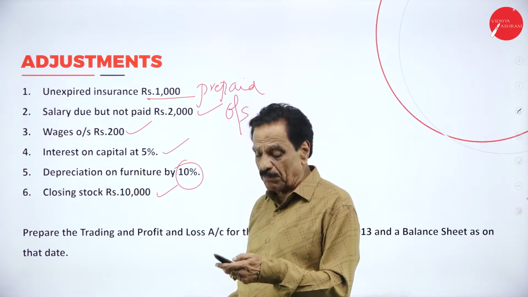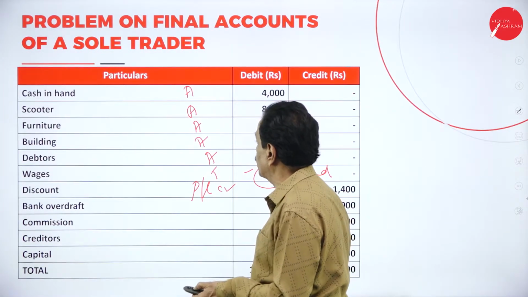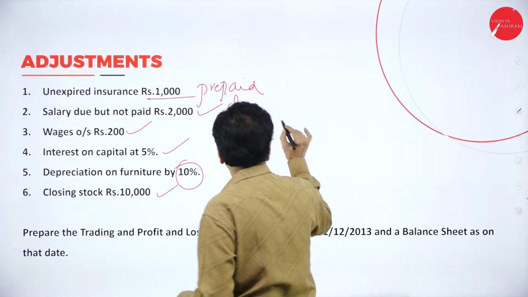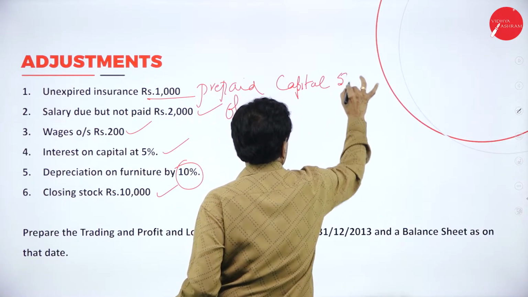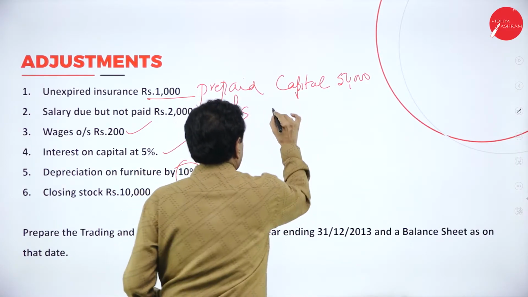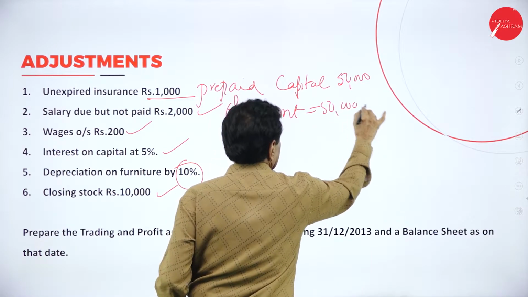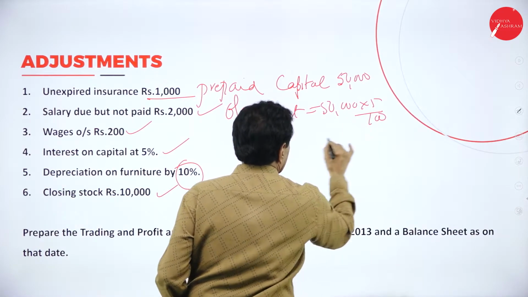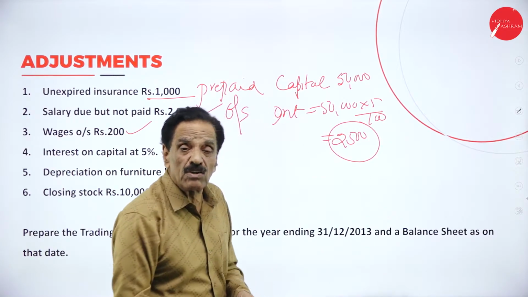Interest on capital. If we see the last item, your capital is 50,000. Interest is 50,000 into 5 by 100. It works out to 2,500. Who is going to pay the 2,500?